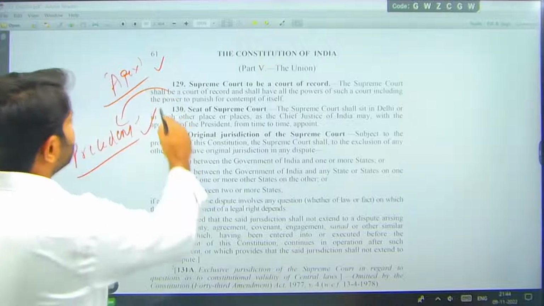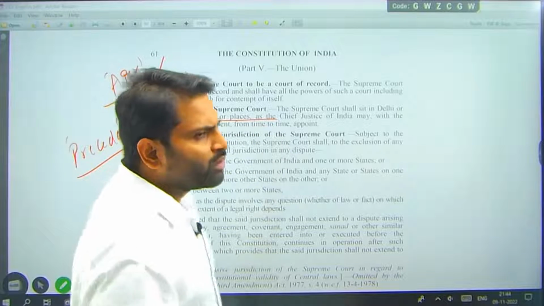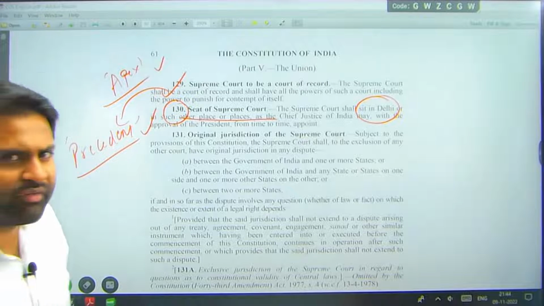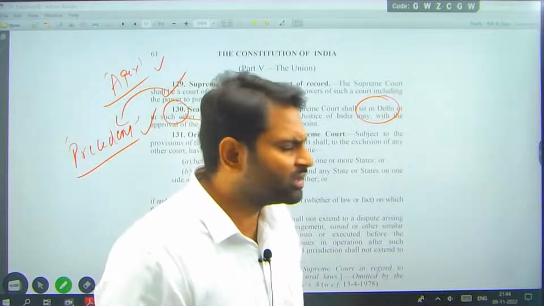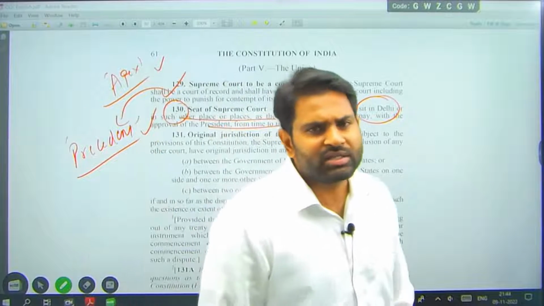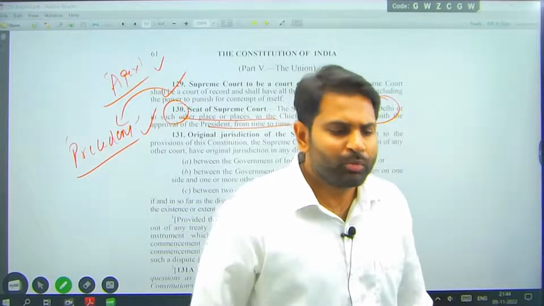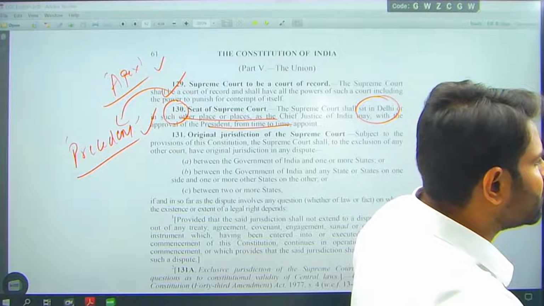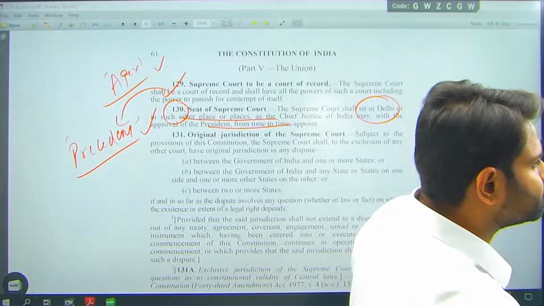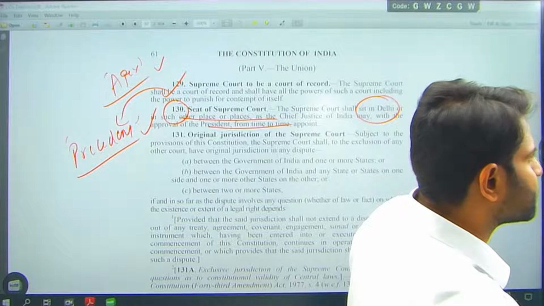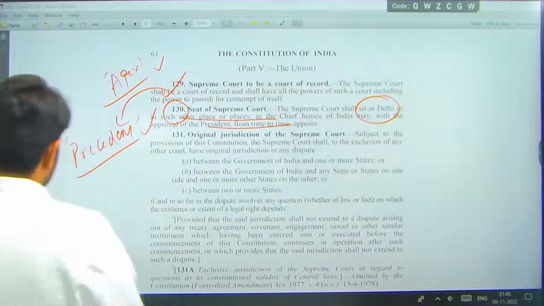Article 129 and Article 130 talk about the seat of Supreme Court. Where we have the seat of Supreme Court is Delhi, right? But if we want to open one more Supreme Court, for example in Hyderabad, Chennai or Kolkata or anywhere else, then the Chief Justice in concurrence with the President can take such decisions to start one more Supreme Court in any other place. So the seat we have now is in Delhi. Right. Next one.